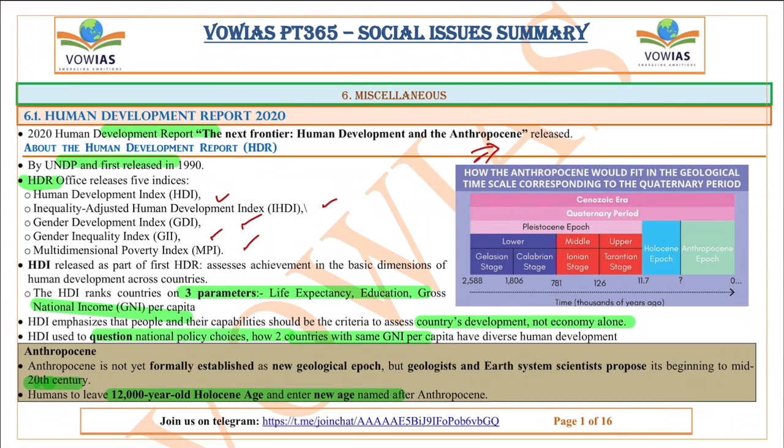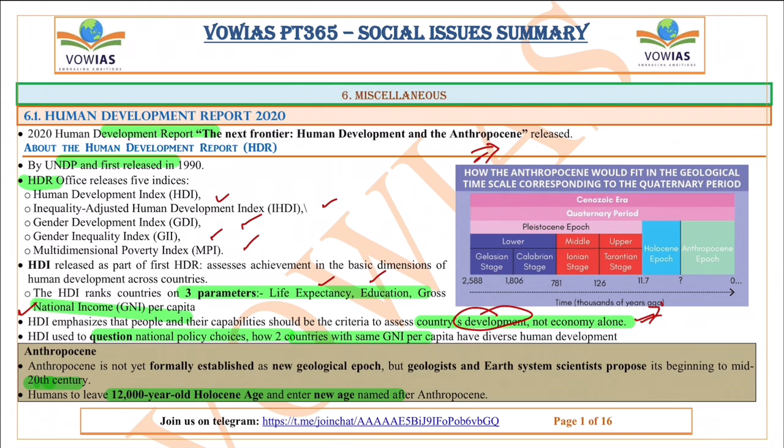So the Human Development Index is released as part of the first HDR. It primarily assesses the 3 important dimensions, the 3 important parameters: life expectancy, education and gross national income. These 3 parameters are calculated, and the Human Development Index emphasizes that people and their capabilities should be the criteria to assess the country's development and not the economy alone.